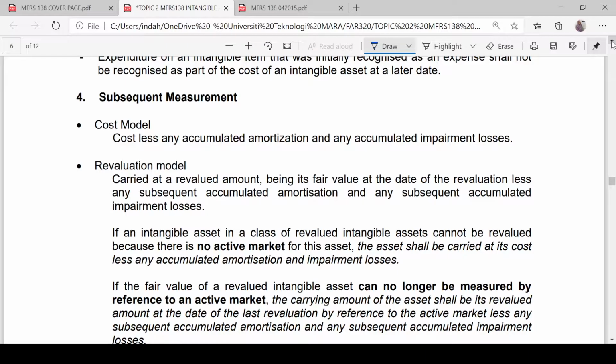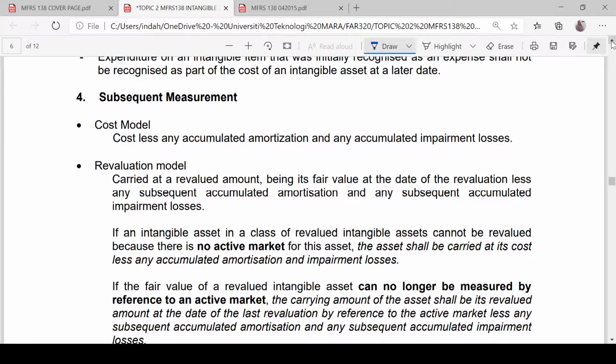You use the term amortization. What about the revaluation model? Under the revaluation model, the carrying amount is carried at a revalued amount, which is the fair value at the date of the revaluation, less any subsequent accumulated amortization and subsequent accumulated impairment losses.